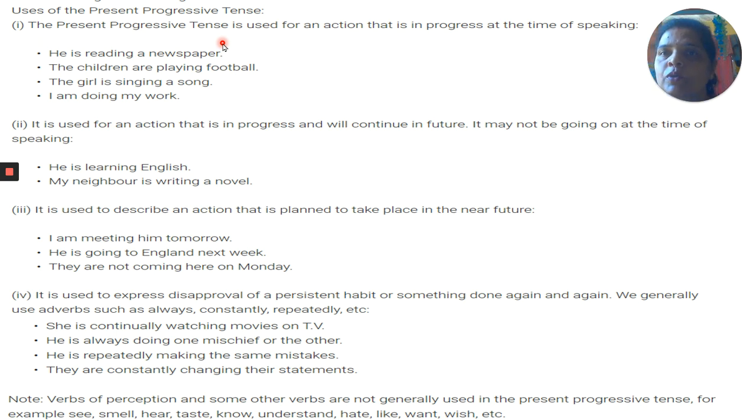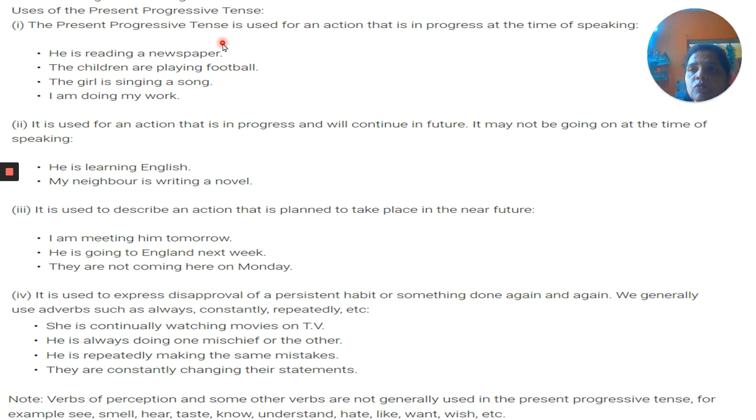So you understood. When the action is going on and it will still continue to the future, then we are using this present continuous. And if we plan something for the future, like we are planning to open a school in the mid of July, this is also planning for future. Now it also expresses the habitual actions, like when we are using continually, repeatedly, always. Here also we are using present continuous.